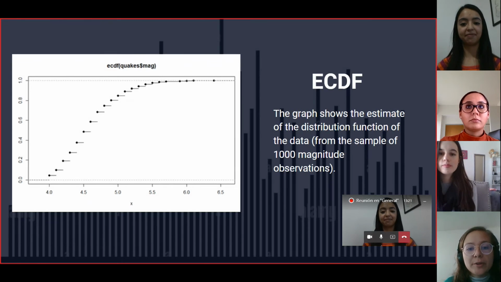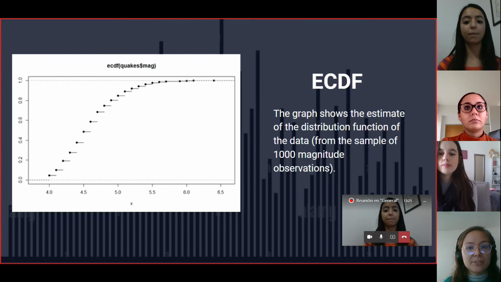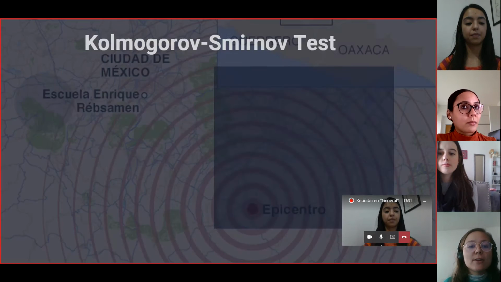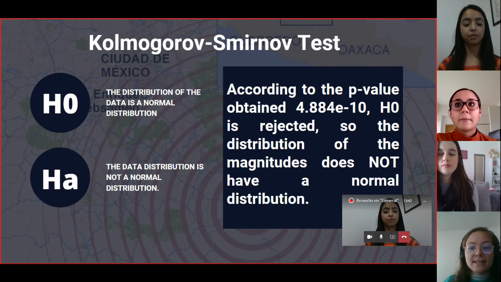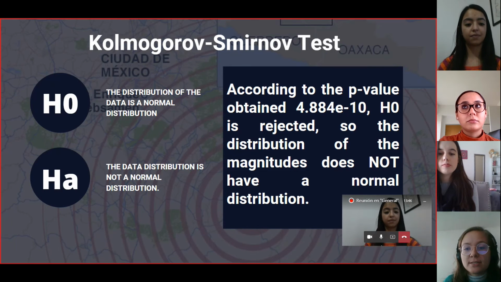First of all, we did an empirical cumulative distribution function to see the distribution of the magnitude sample, and that's what the graphic shows. The second thing that we did is a Kolmogorov-Smirnov test to show if the magnitude of the earthquakes behaves normally, and the result was that the distribution of the magnitude didn't have a normal distribution.